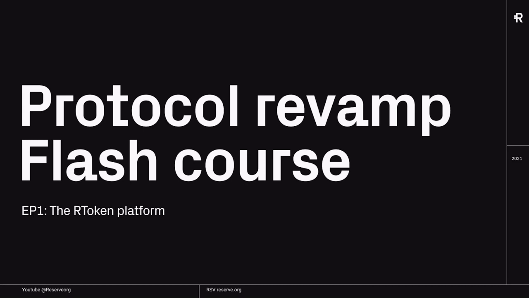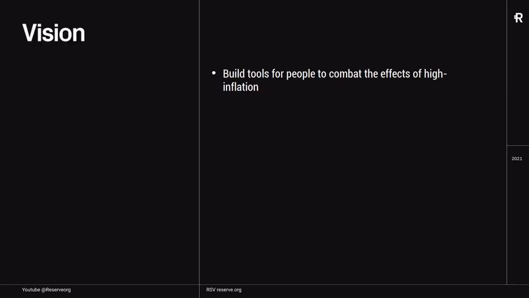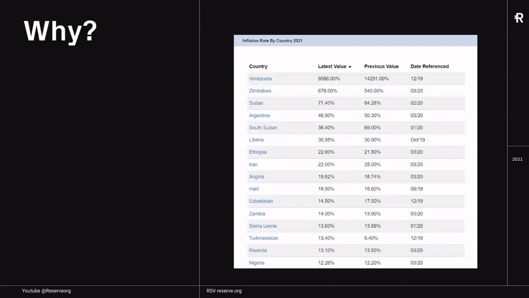In this first episode, I'm going to walk you through the RToken platform, what it is and why we developed it. First of all, what we do at Reserve is we build tools for people to combat the effects of high inflation or hyperinflation. Why do we do that? Well, if you look at the world today, there's always some countries experiencing high inflation, even hyperinflation in some cases, which obviously has a lot of damaging effects on people using the currency of that country.